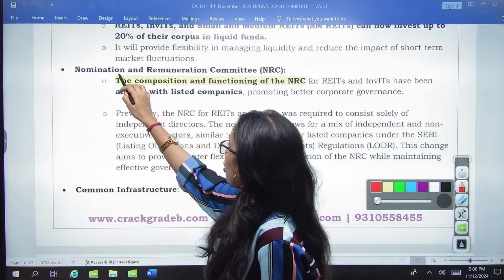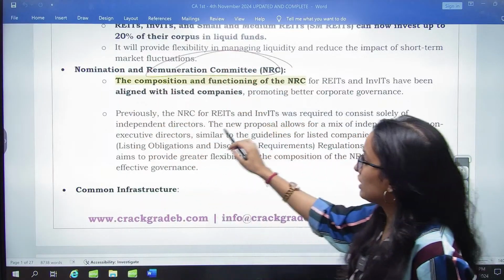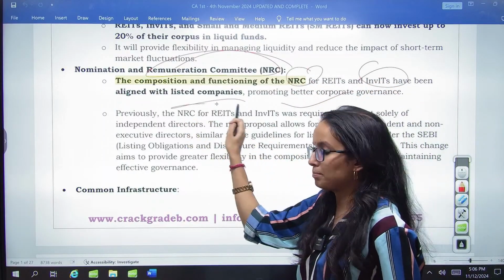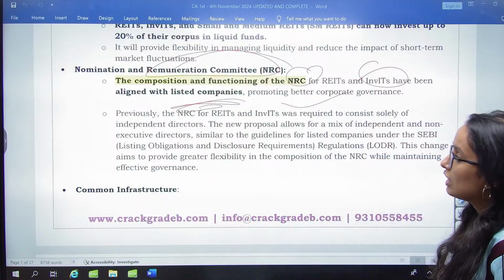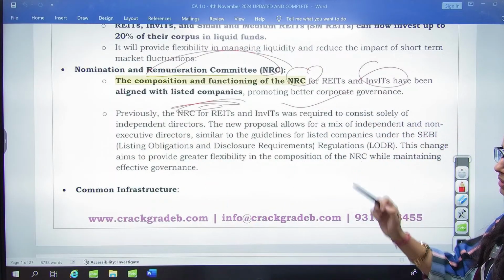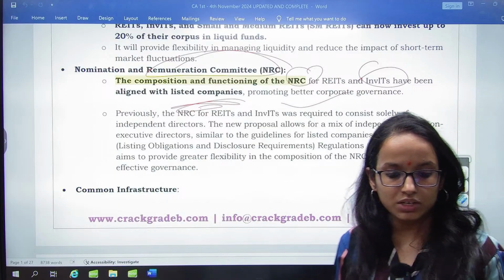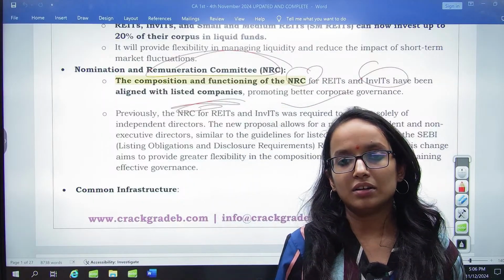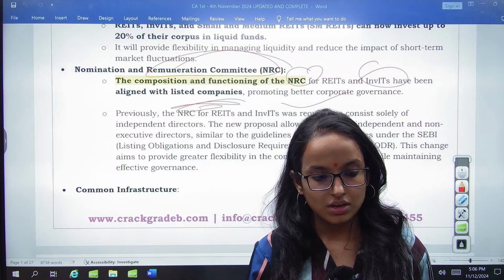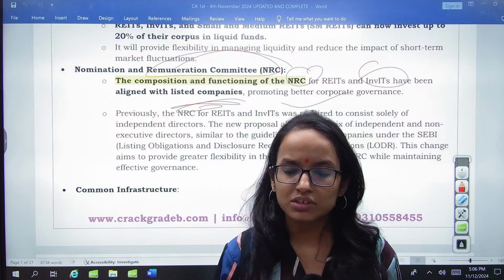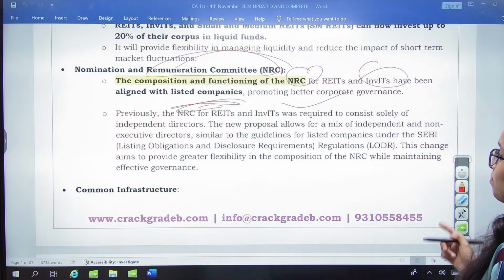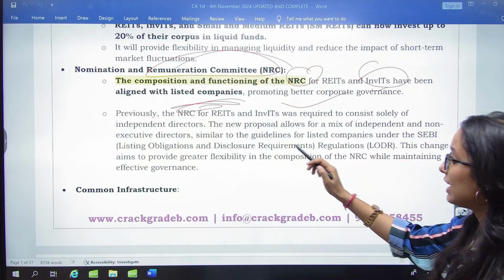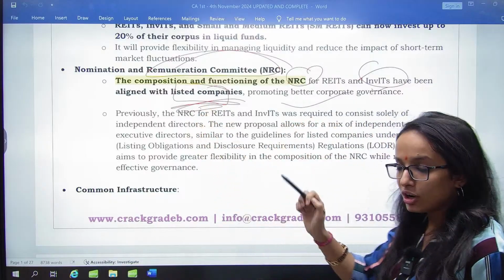Next one is the Nomination and Remuneration Committee. So the composition and functioning of the NRC for REITs and InvITs have been aligned with listed companies. This is again going to be important. What does a Nomination and Remuneration Committee do? A Nomination and Remuneration Committee basically tries to search out the best directors, and they decide upon nomination and remuneration. But the composition and functioning of the NRC for REITs and InvITs have now been aligned with that of listed companies. What does that mean?